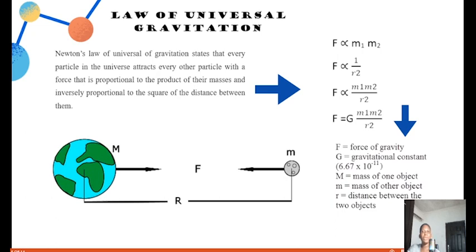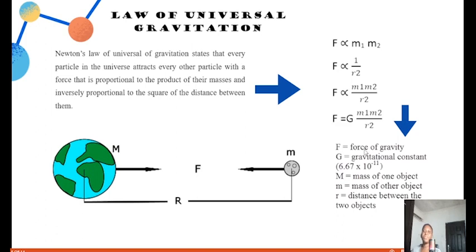We can call it M1, M2, it doesn't matter. And the small m, then divided by the what? R square. And this is the formula for Newton's law of universal gravitation. So if you want to know the force of attraction between two bodies, this is the formula you're going to use. The gravitational constant multiplied by the mass of the first body, the mass of the second body, and their distance apart, and that gives us the formula for the force of attraction.